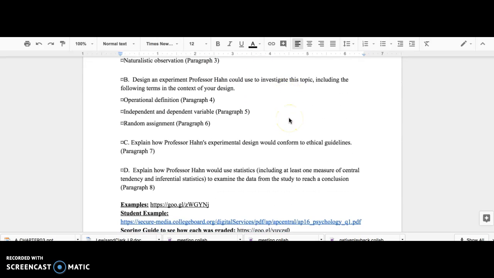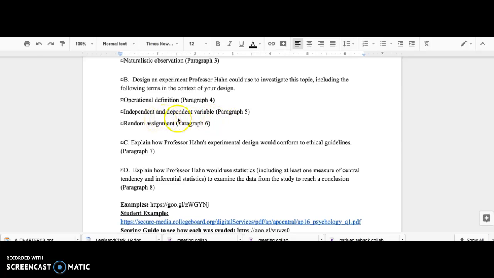B, design an experiment Professor Han could use to investigate this topic. Include the following terms in the context of your design. So explain what operational definition is, and then explain what those operational definitions would be that he would have to define in his experiment. So what does he consider obese? At what level of video gaming would there be a correlation to obesity? So define what those terms are.